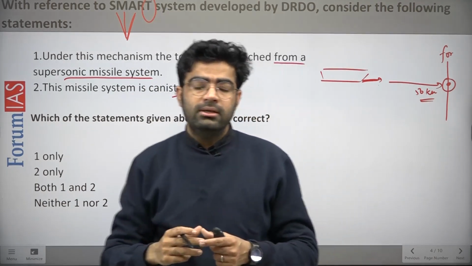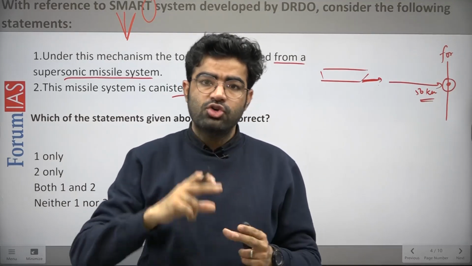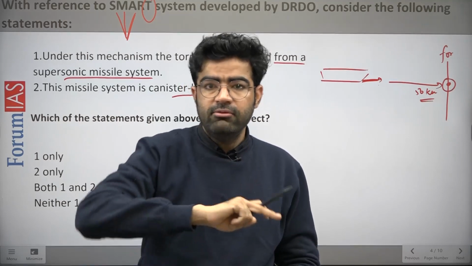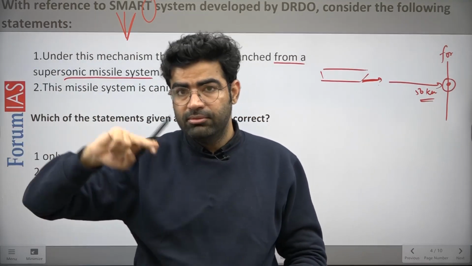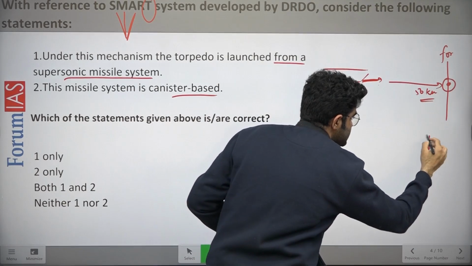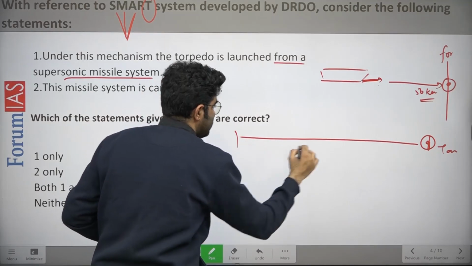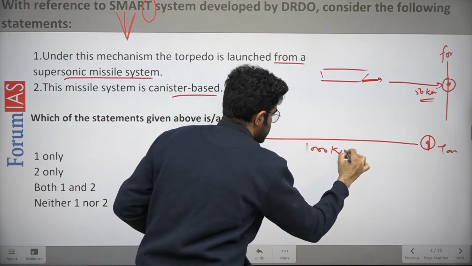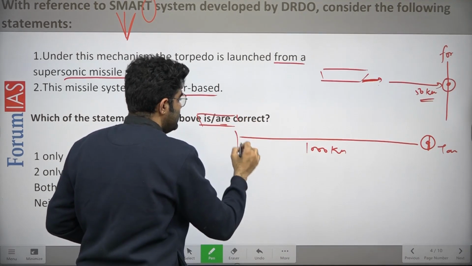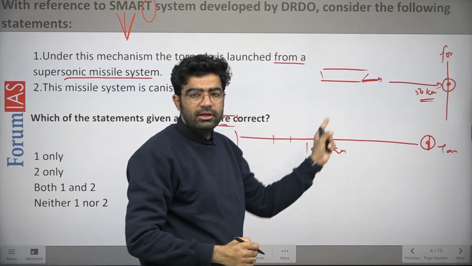So what we are doing, we are actually using this torpedo and putting it on the supersonic missile system, and then launching this torpedo with the help of this missile system. For example, this is the target, and this is 1000 kilometers away from this warship of India, right? So we have only 50 or say 100 kilometers distance capability of this torpedo.